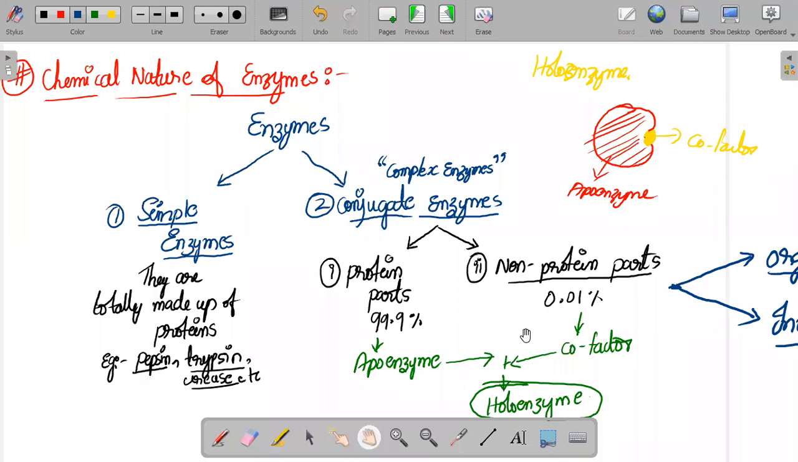Chemical nature of enzymes: just try to take the screenshot and write it down later. Again, in this case, 99.9 and 0.01 are assumed values. I took those values to help you understand. Those values might be different for different types of enzymes. This is not necessary; he is not going to ask for the percentage of this or that, and he is not going to ask you that.